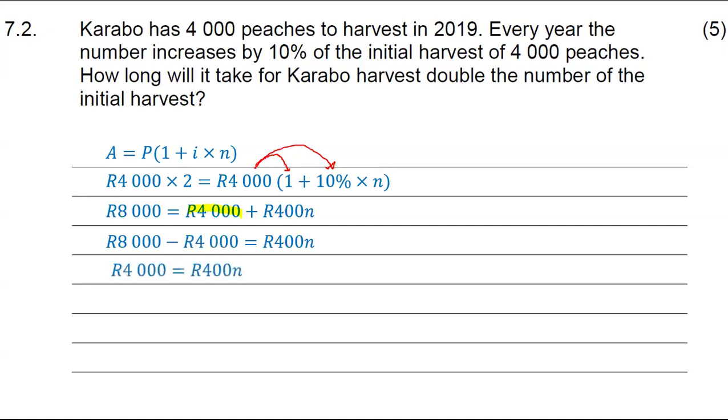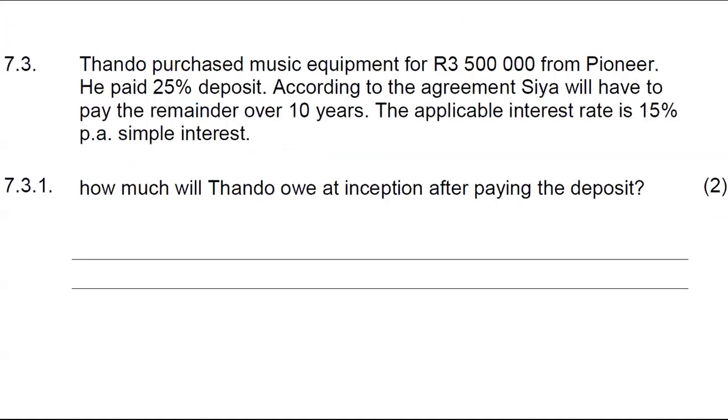Then divide both sides by 400 to solve for n. Therefore, you will get n as 10. So it'll take Garabo 10 years to double the initial harvest. That's it for 7.2. Let us move to 7.3.